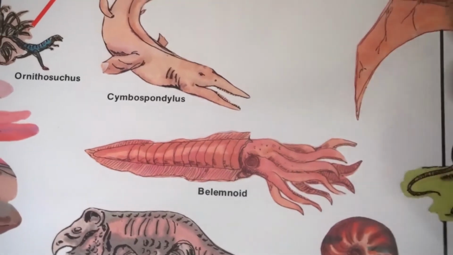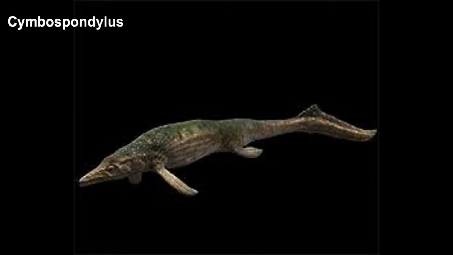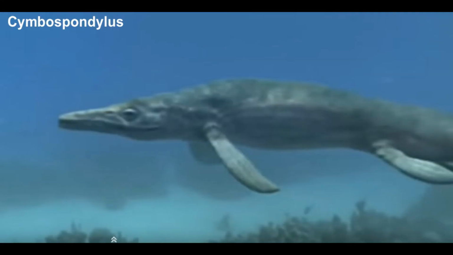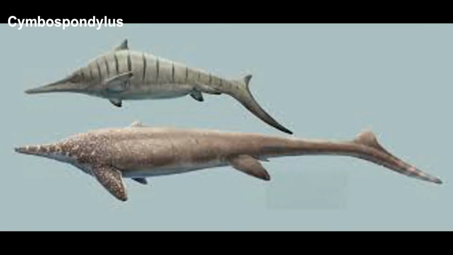The Spandalus was a sea reptile that measured 24 feet in length. Although a reptile, it looked so much like a fish that it was called an ichthyosaur, which means fish lizard. Fossil remains have been found in which these reptiles were so completely preserved that scientists could actually determine the color and texture of the skin.